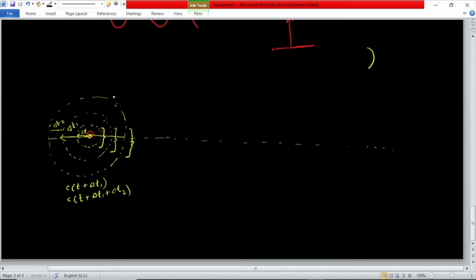When we keep on increasing the wavefronts, this radius will keep on increasing, and when we reach a very far point, then the radius will be huge.